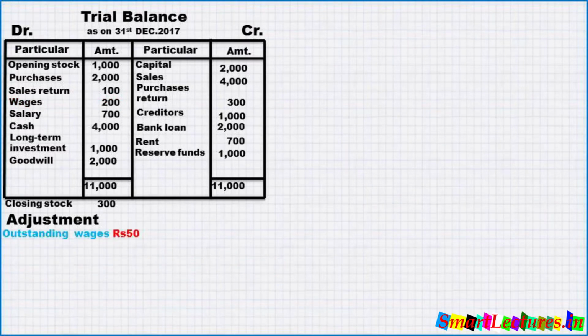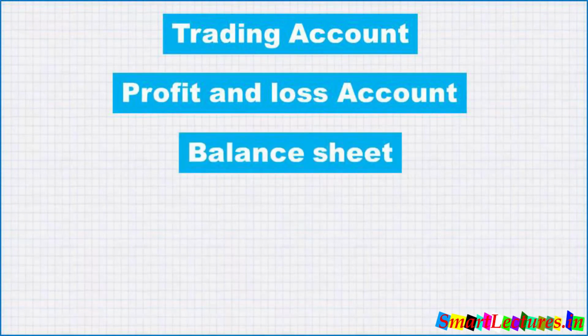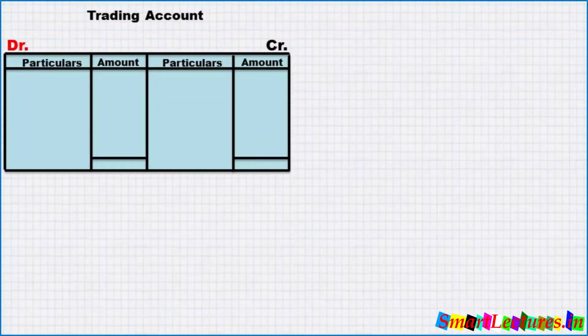Before I start the question, let's make the format of trading account, profit and loss account and balance sheet. On trading account, debit side you must write down before the start of question to opening stock, to purchases minus returns, and on credit side by sales minus sales returns and by closing stock.